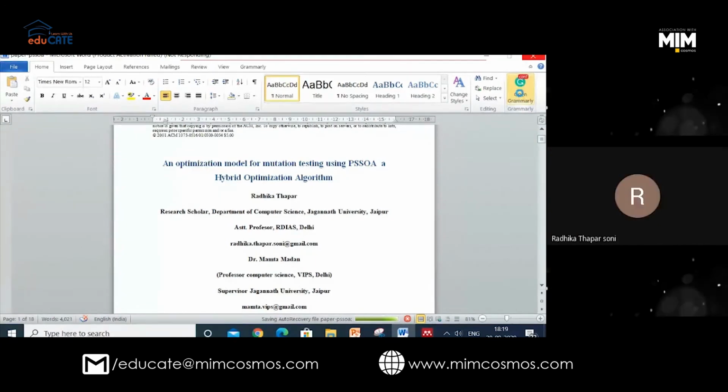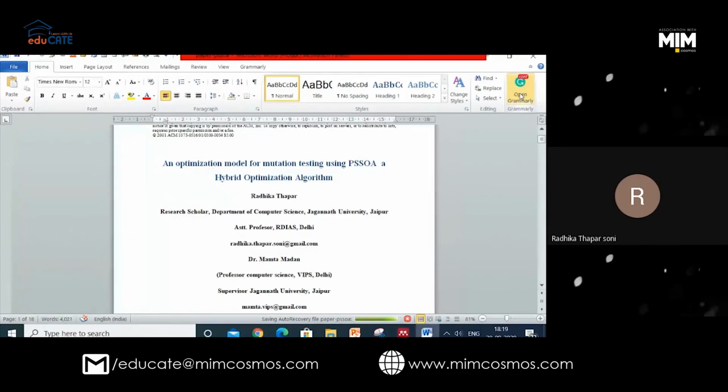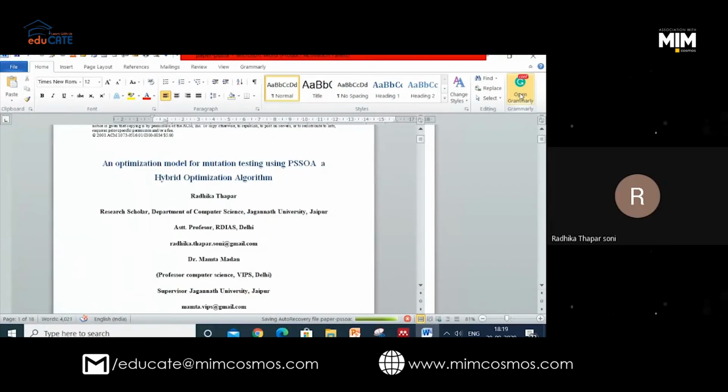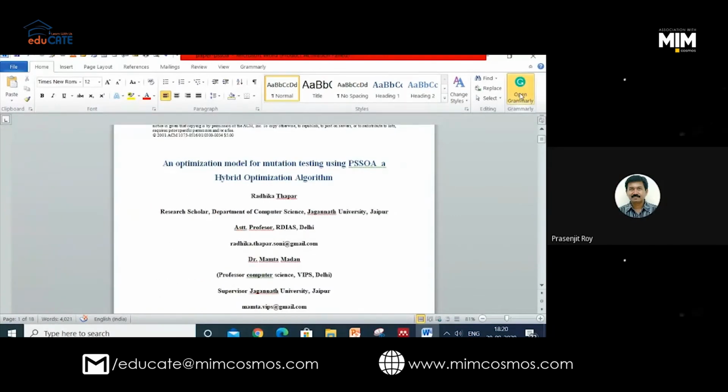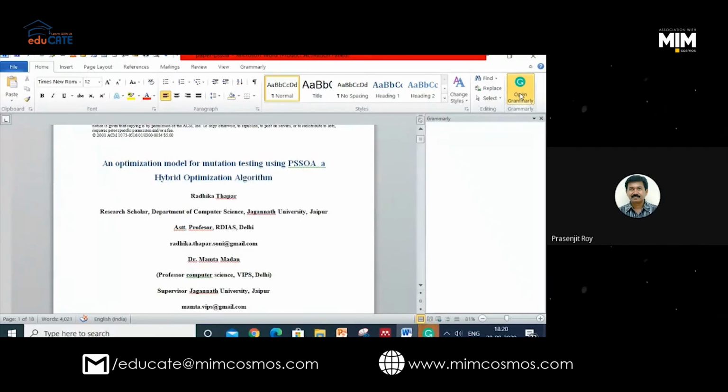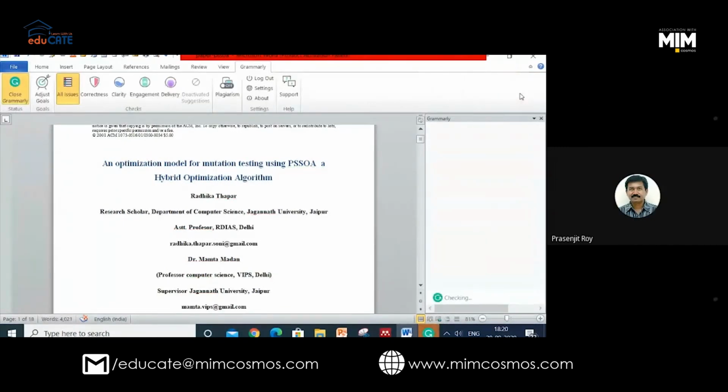Now let me tell you one more thing. Even Quillboot, which we read about yesterday, you can have a plugin for that also. But that plugin only works in 2016. It does not work for 2010. Oh, I have 2019. I have all the updated versions. Okay, so I can use that. So then you can even have your Quillboot plugin here. Fine. Because I have 2010.